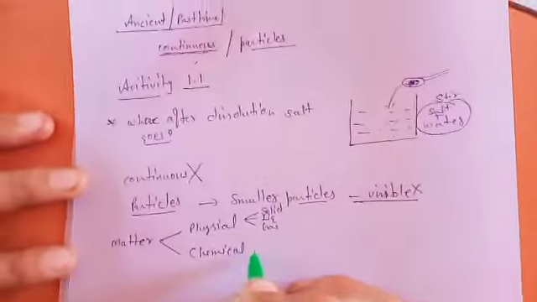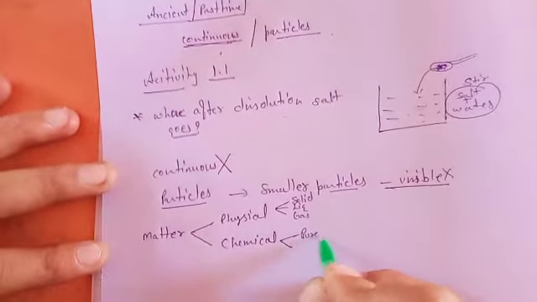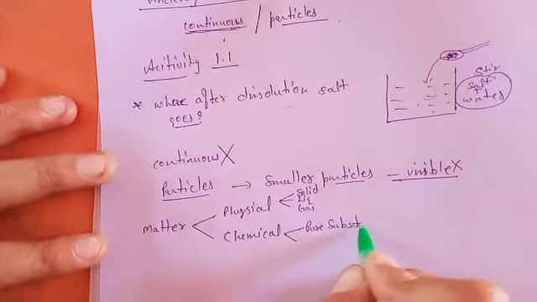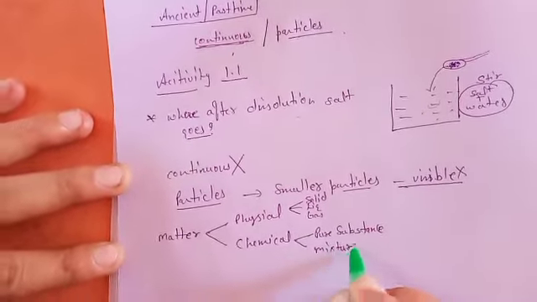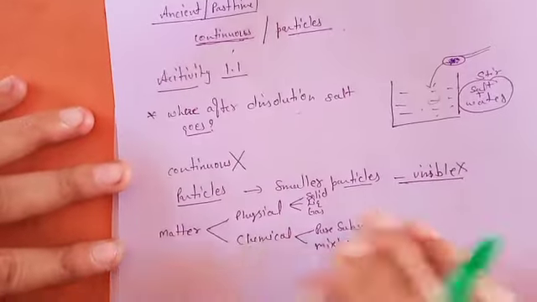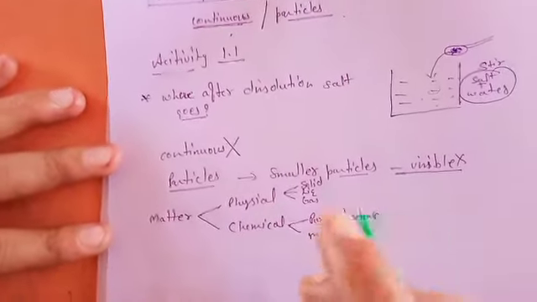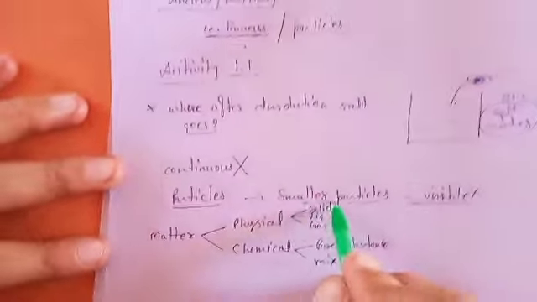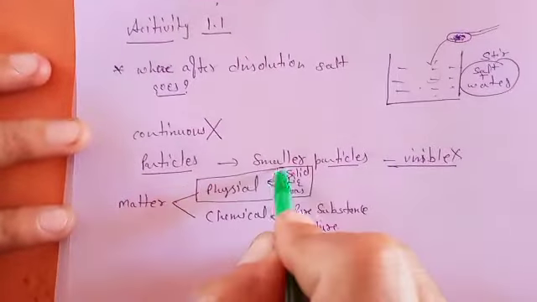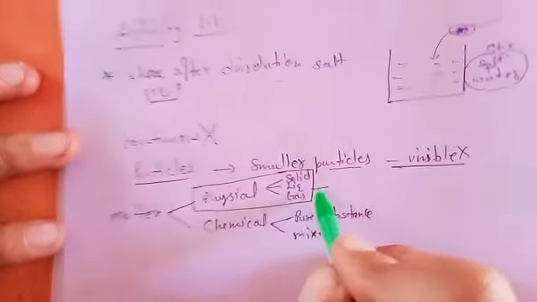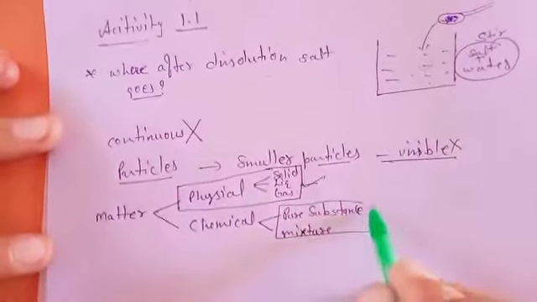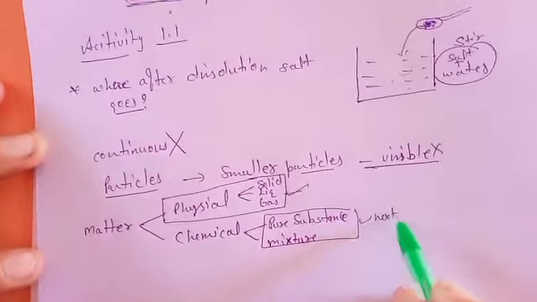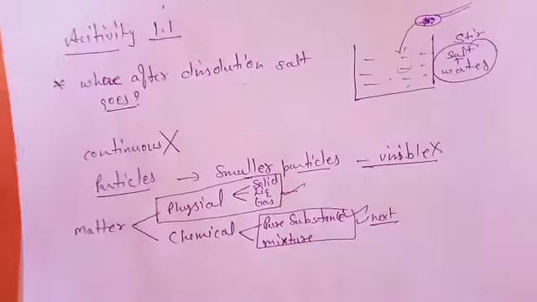And chemical classification is between pure substance and mixture. So these two classifications are what scientists use today for matter. This particular physical classification we will do in this chapter, and chemical classification we will do in the next chapter. Okay, your next chapter contains chemical classification.